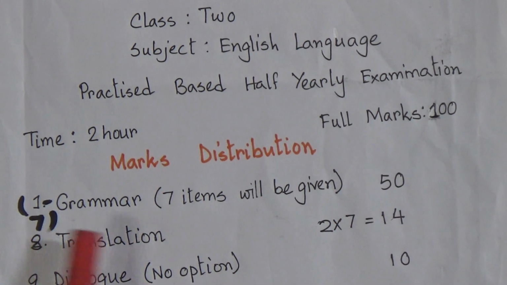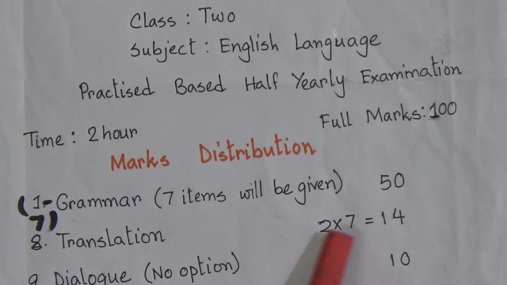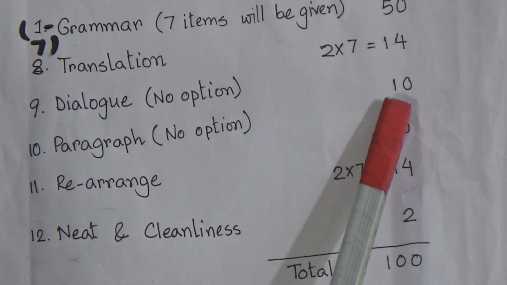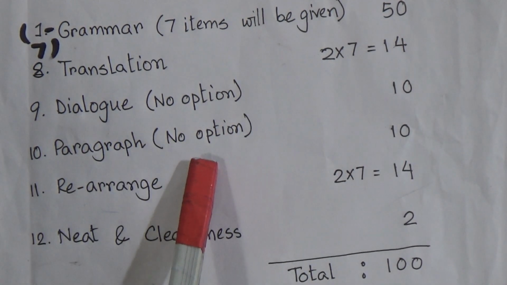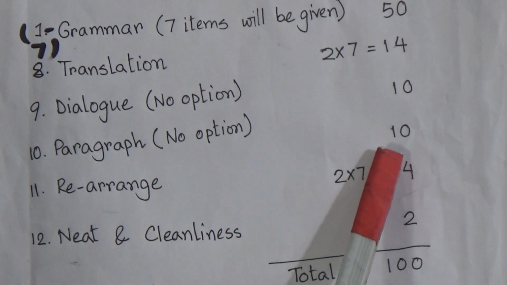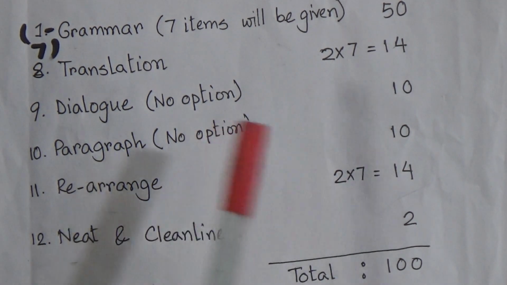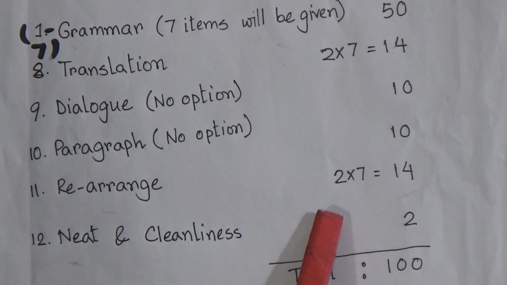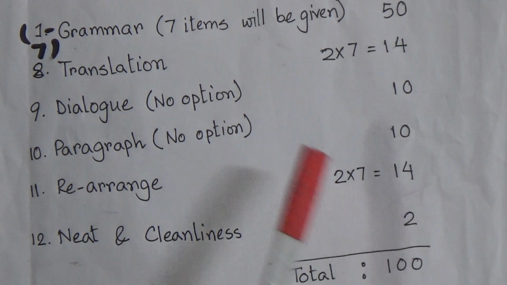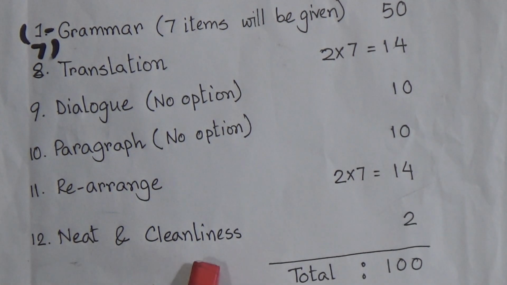Then in number 8, there will be translation. There you will have 7 translations, and each translation will carry 2 marks. So you have to be very careful in your spellings and other things. Then number 9 is dialogue. In dialogue there will be no option, and it will carry 10 marks. Then number 10, paragraph. In paragraph there will also be no option, and it will also carry 10 marks. Then number 11, rearrange. In rearrange there will be 7 rearranges given, and each rearrange will carry 2 marks, so it will be 14 marks.